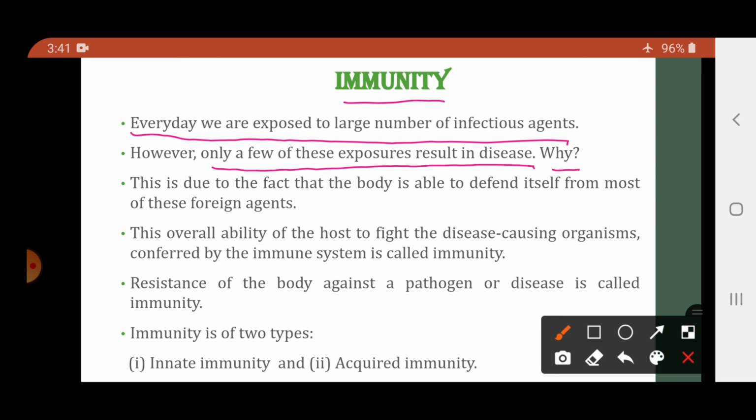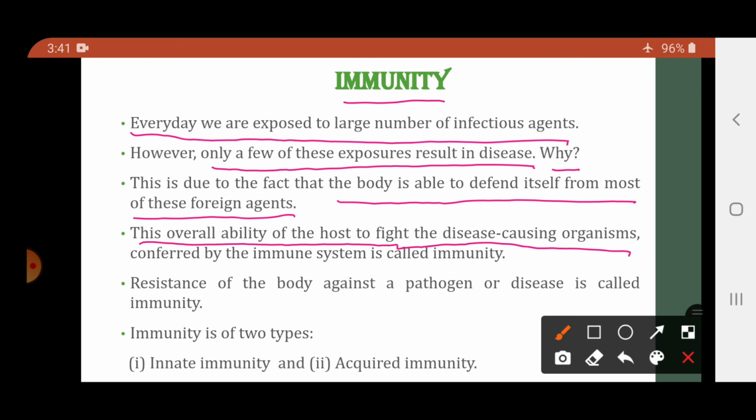Why? The reason is that the body is able to defend itself from most of the foreign agents. So this overall ability of the host to fight the disease causing organisms, conferred by the immune system, is called immunity. So what is immunity? The ability of the body to fight against the disease causing organisms, and this ability is given by the immune system of the body. It is called immunity. So resistance of the body against the pathogen or disease is called immunity.